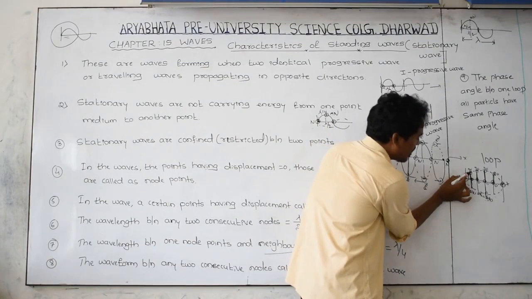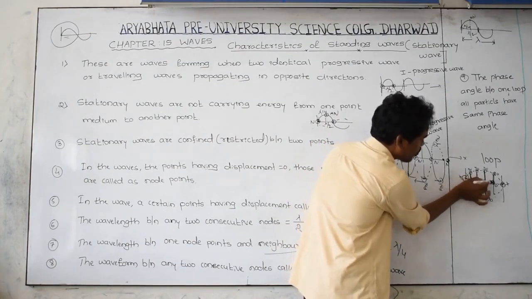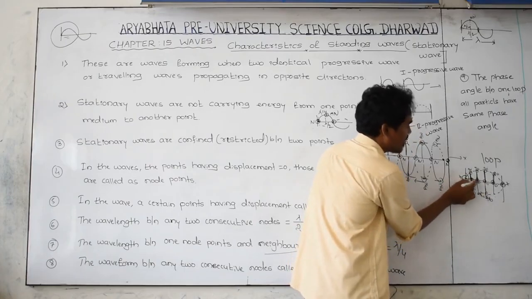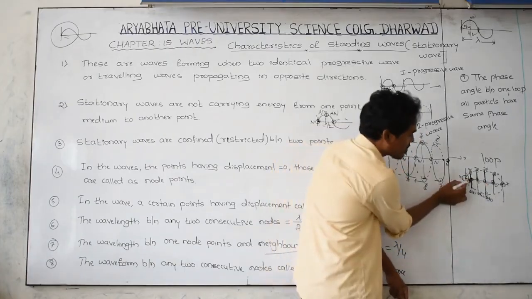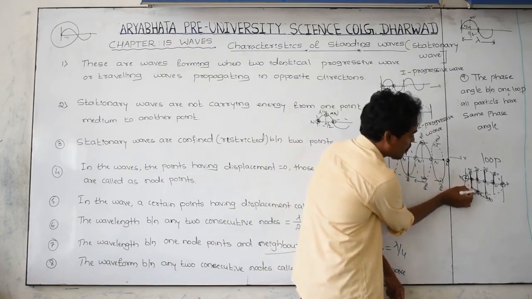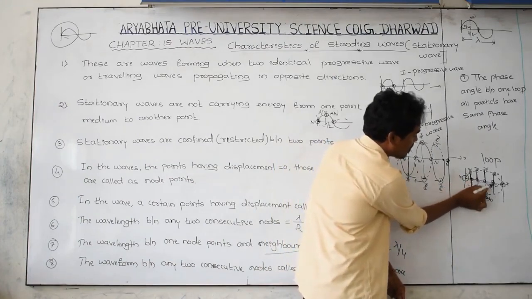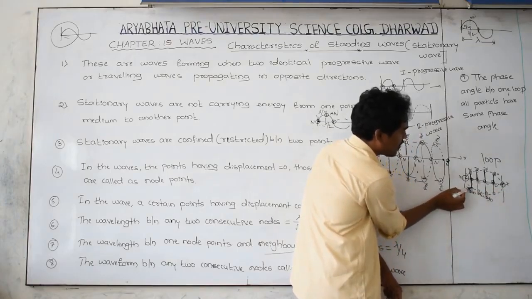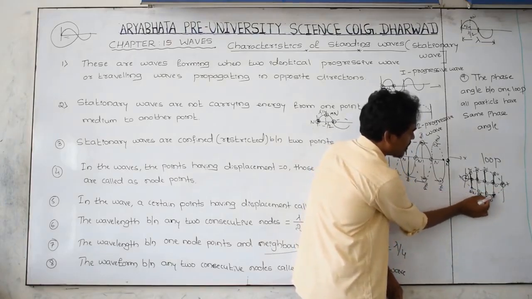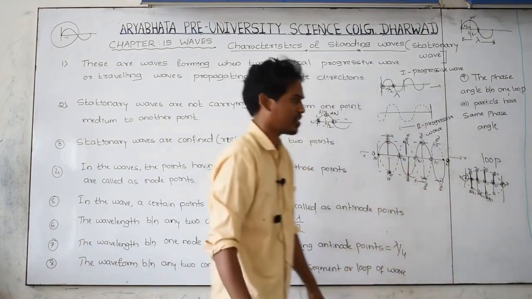Again, if these particles move to this point, then it is 180, 180, 180, 180. The phase angle is the same. Again, this particle is coming to this point, and the others are also moving here. For these particles, 270, 270, 270, 270. The phase angle is the same.